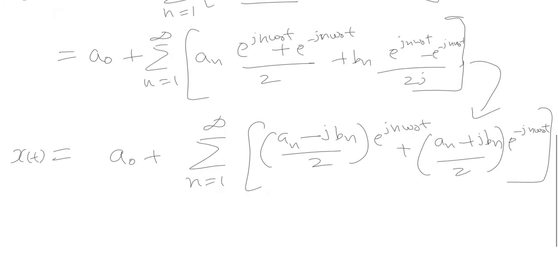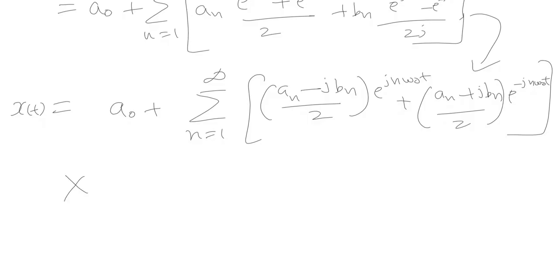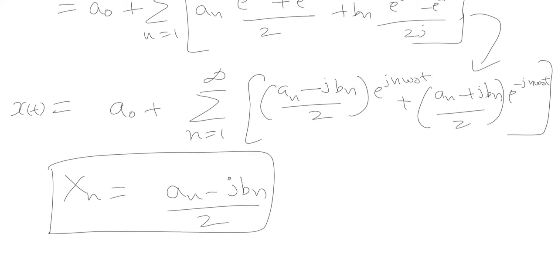Now let us assume that x of n, which is the exponential Fourier series coefficient, is equal to a n minus j times b n by 2. We are making this assumption, and later on we'll prove that this assumption holds good. This will also give you the relationship between the two, the trigonometric Fourier series and the exponential Fourier series. Let us name this equation as 1.